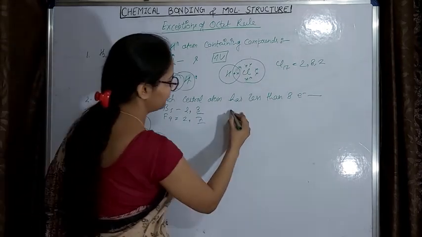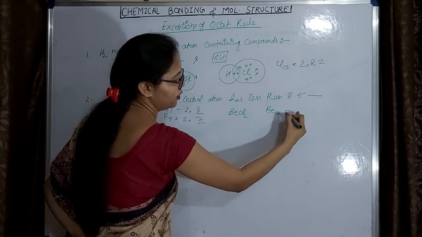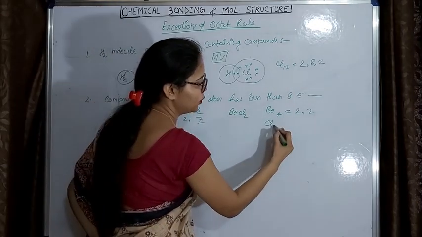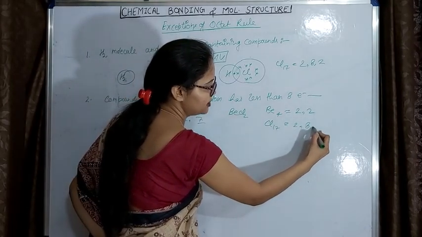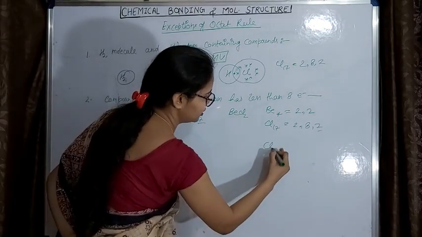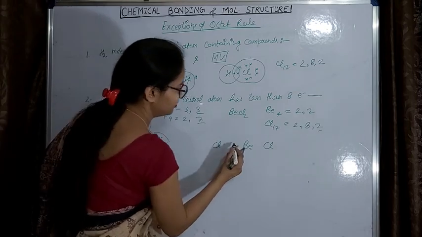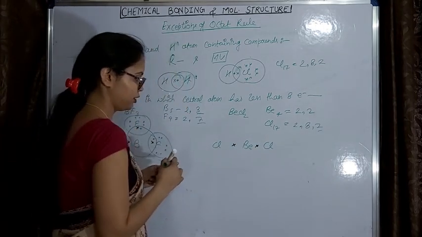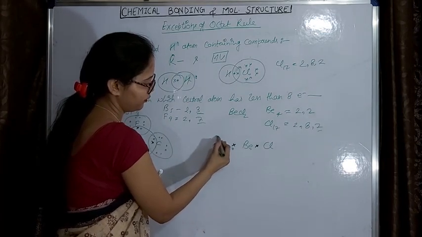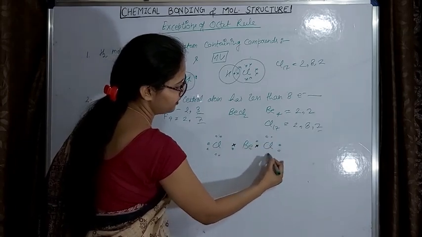You can take one more example here. Let's take BeCl2. In BeCl2, beryllium will have 2 electrons in its outermost shell, and chlorine, 2, 8, 7, will have 7 electrons. So let's draw the electron dot structure. For beryllium 2 electrons, and for each chlorine 7 electrons.